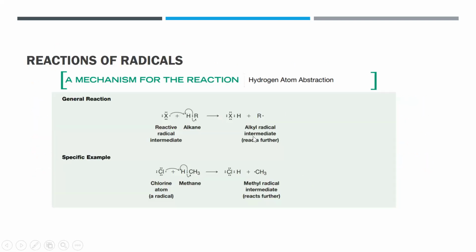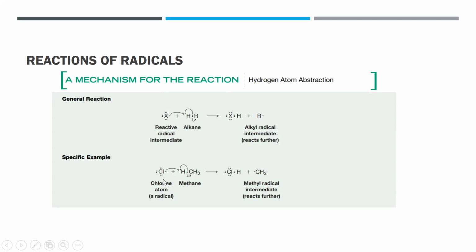So I mentioned this one. You can actually produce another radical. So this is a general mechanism for the reaction we call hydrogen atom abstraction. You have your starting radical. Of course, you already know how to get your radical here. You start with X2, the halogen, in the presence of heat or light. You can produce this one. So there should be another one here. And after that, it seeks another molecule to form a bond, because it is very reactive, and you form another radical.